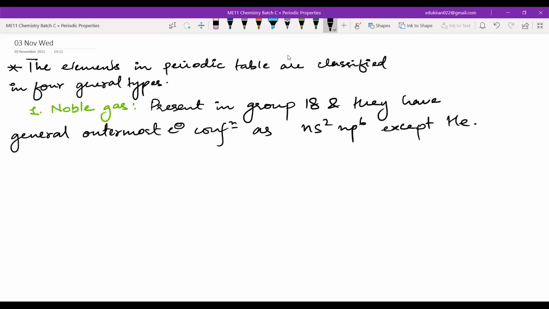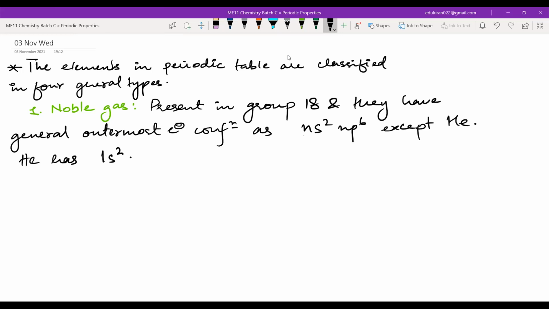Helium has the electronic configuration of 1s2. All the others, they will have ns2 and np6. That means the complete shell, that means they will have the octet complete.